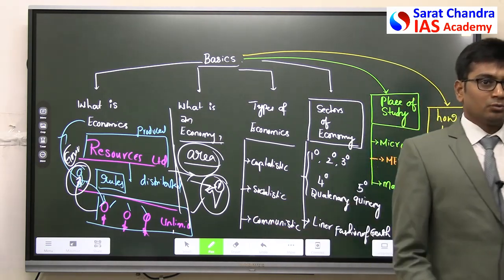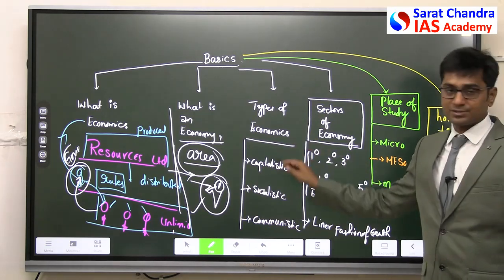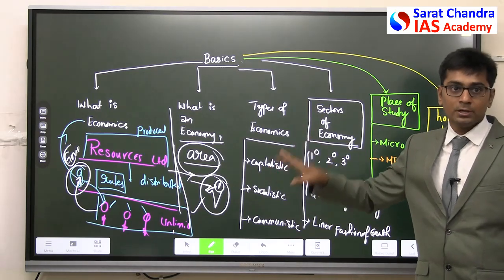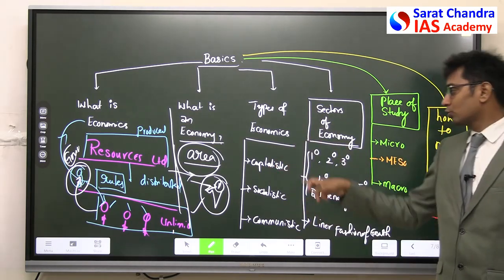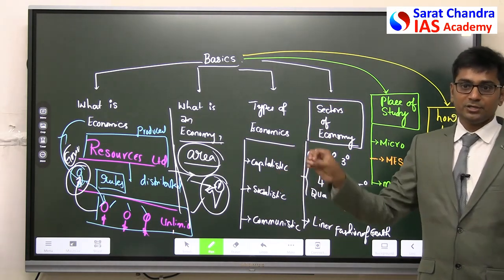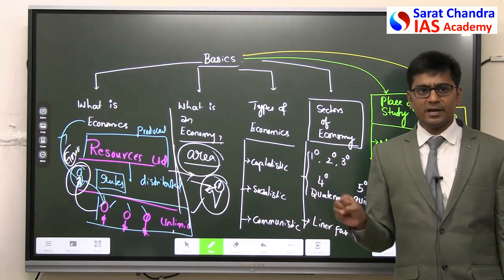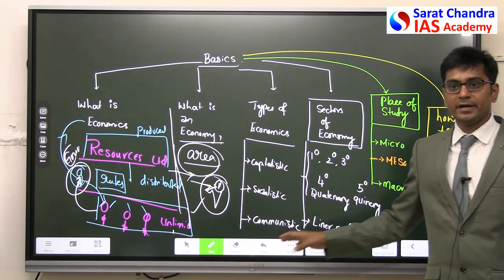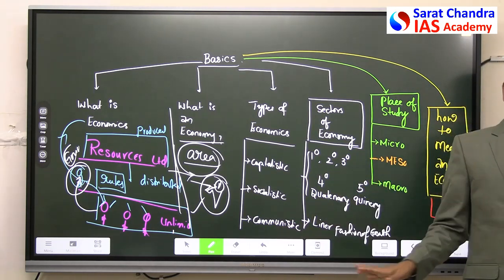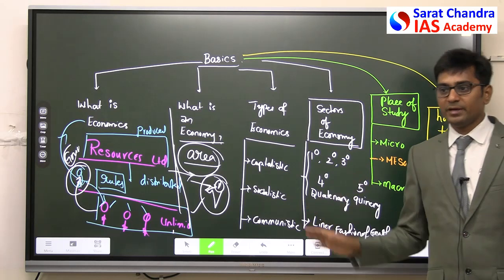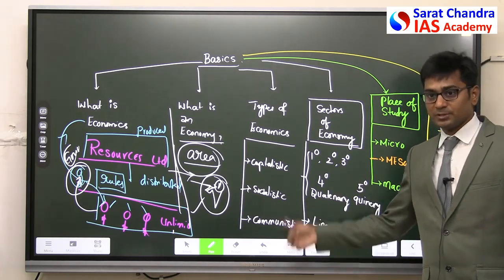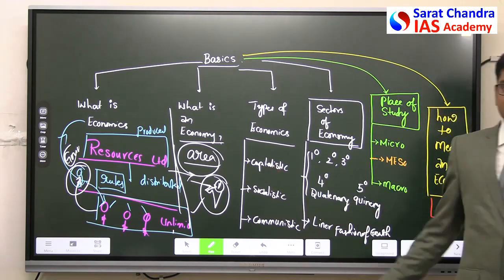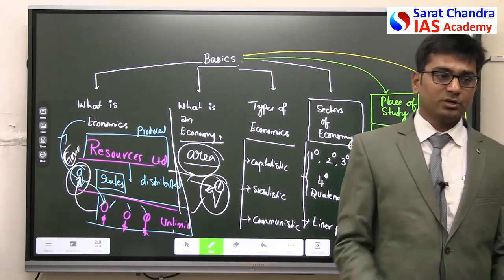For example, this is called capitalistic economics. Economics means rules. This rule says that the entire production and distribution has to be controlled by the private players. And on the communist side, the entire thing has to be controlled by the community, generally in the form of government. Production and distribution, no private player will be allowed. These are communist principles of economics. Socialist means a balance between capitalist and communist, that is, mixed economies are known as socialist.